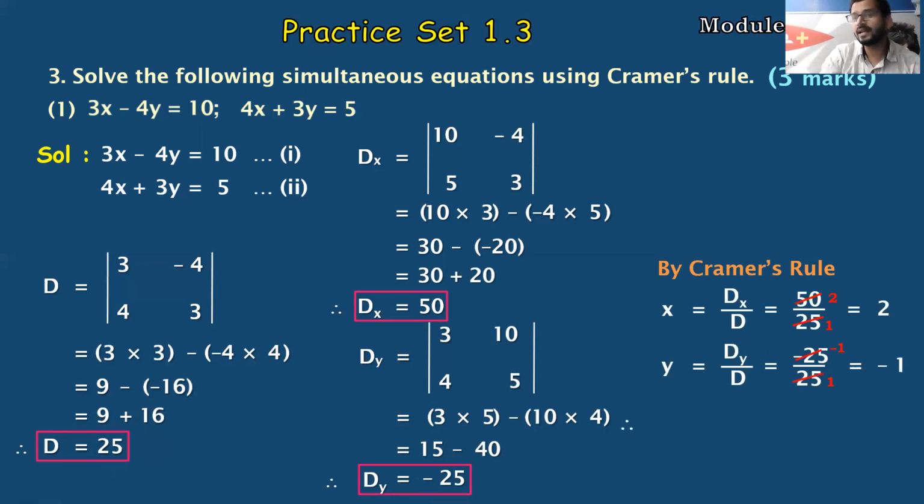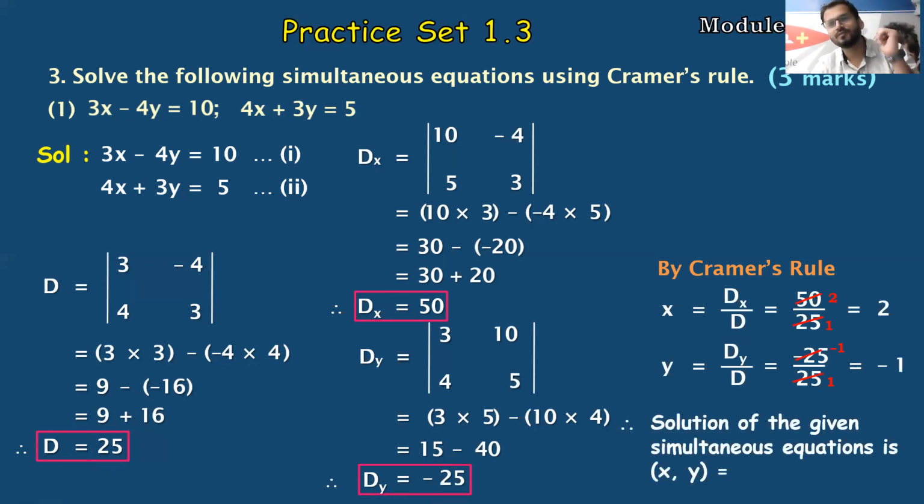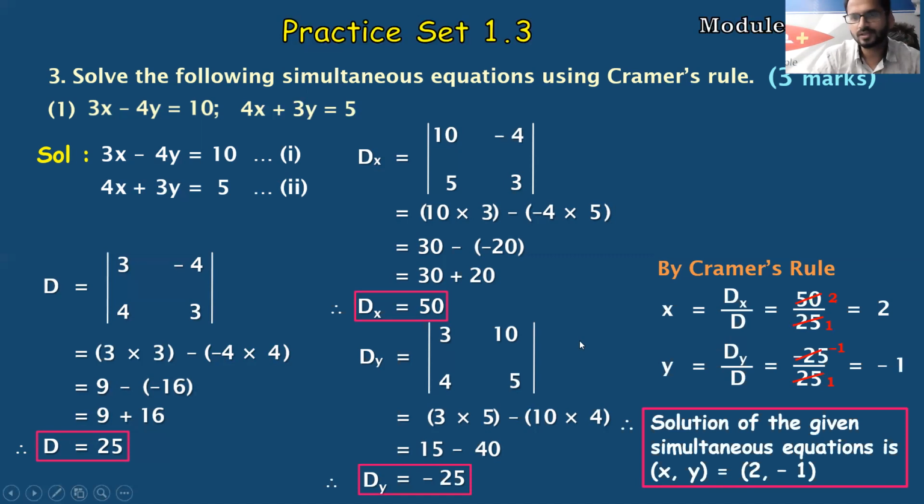So how do we write the final answer? Therefore, the solution of the given simultaneous equations is 2 comma minus 1, students. And write it in a beautiful box and get full marks. I hope this is quite clear to everyone. Anybody has any sort of doubt, feel free to ask. All right, let's move ahead then.